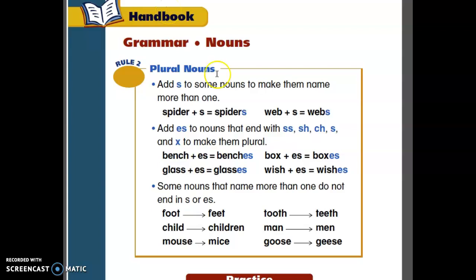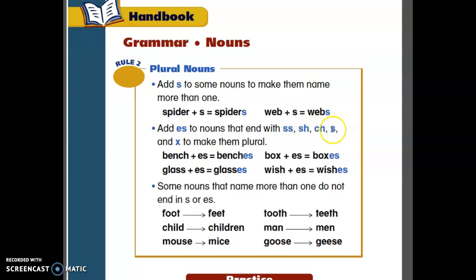The plural nouns. This is just when we have more than one. We add an S to some nouns to make them name more than one. Oh, what does that mean? I have one spider, but I see two spiders. One web, you know, the spider web, that's the house of the spider. So web, webs.